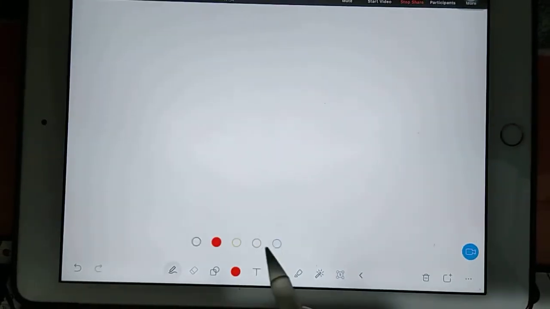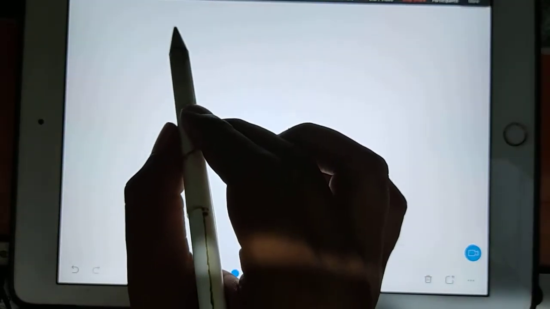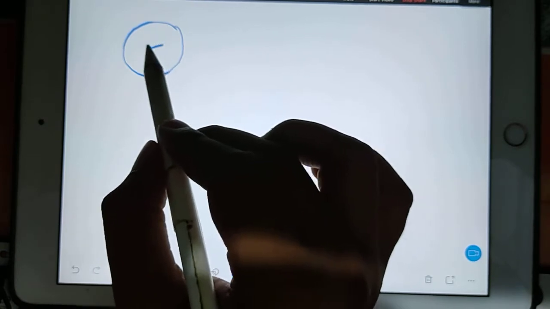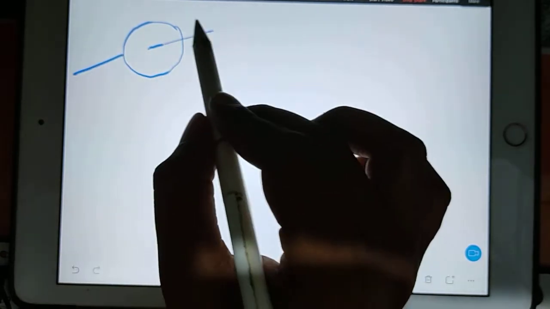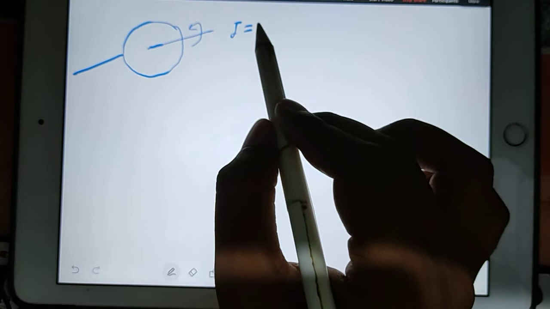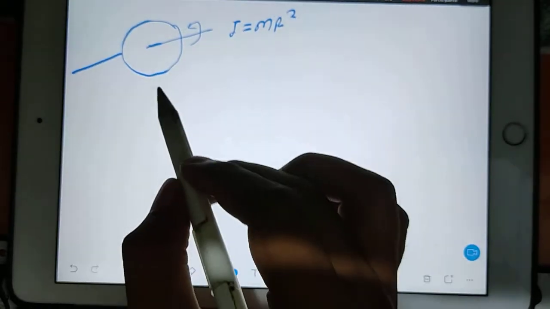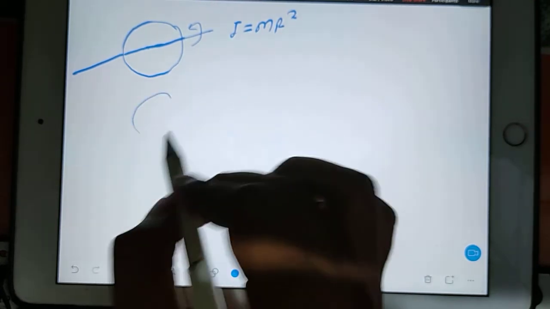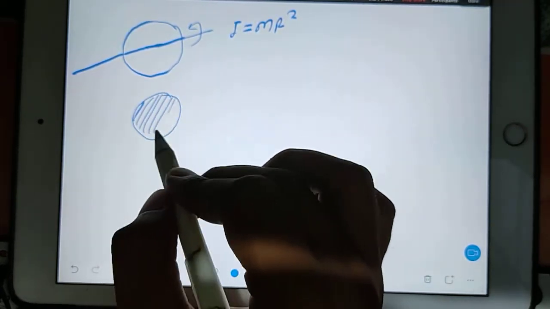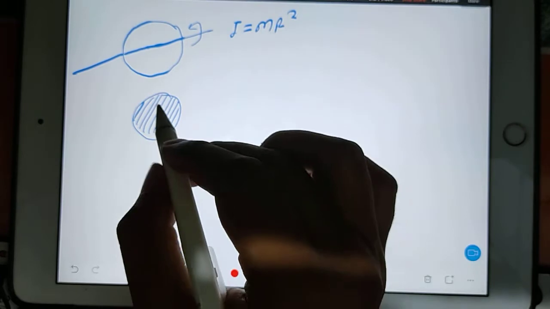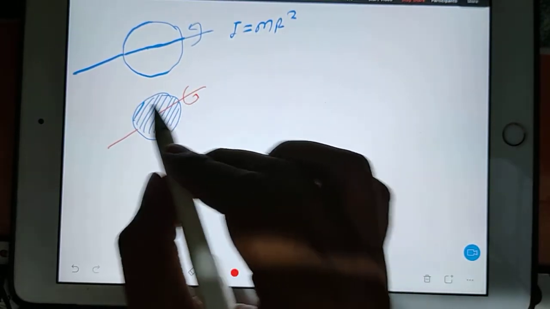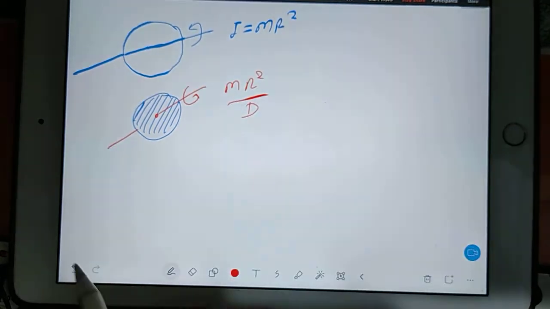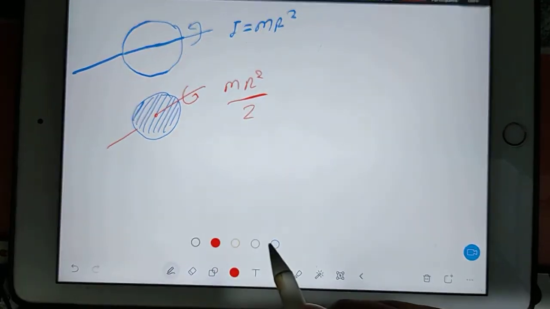Now see, I will give you some tricks. The trick is when you have a ring. When the ring is revolving around its own axis, your moment of inertia will be mr square. And imagine your ring is converting into a disc. Disc means solid, like a 1 rupee coin. And you take your axis perpendicular, passing through the center of mass. Your moment of inertia will be mr square by 2. Now you have a trick. What is the trick?